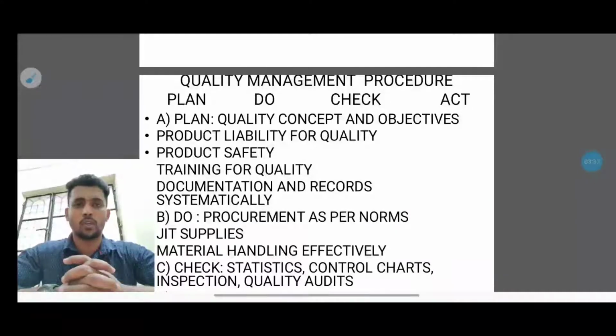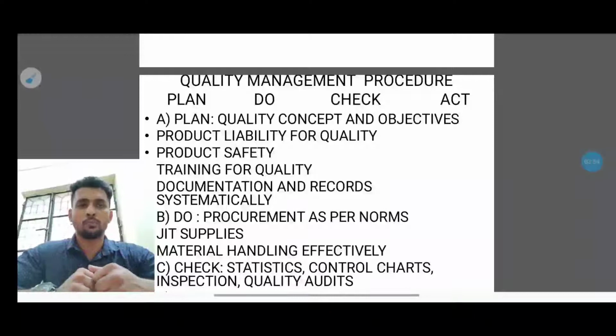So they have to check the process to get rid of the problem. They will document everything, whatever problem or crisis they face, in order to get good quality products.